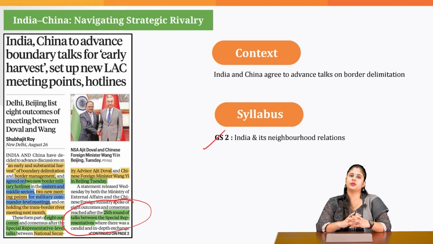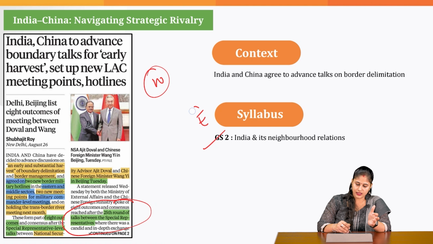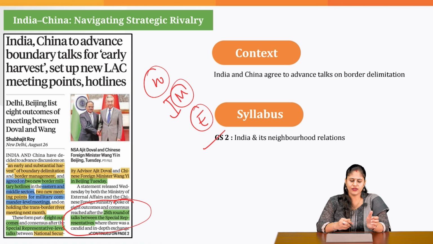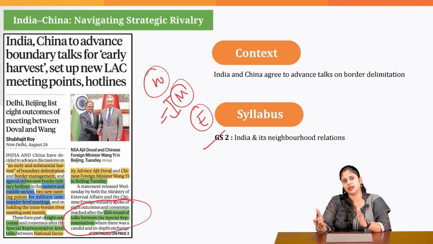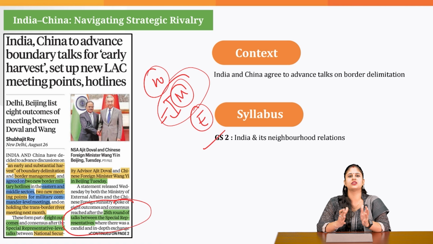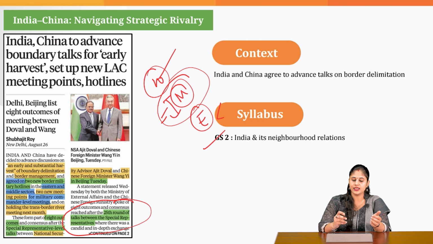What was the outcome of this particular meeting? The outcome was that let's not wait for the border dispute to get over on all the fronts: Western front, Eastern front, and the middle sector. When it comes to India and China, we don't have much dispute in the middle sector. So the two countries have agreed that in future meetings, we will be finalizing the LAC in the middle sector, that is Himachal Pradesh and Uttarakhand. Let's not wait for the border dispute to get over on the western and the eastern front.